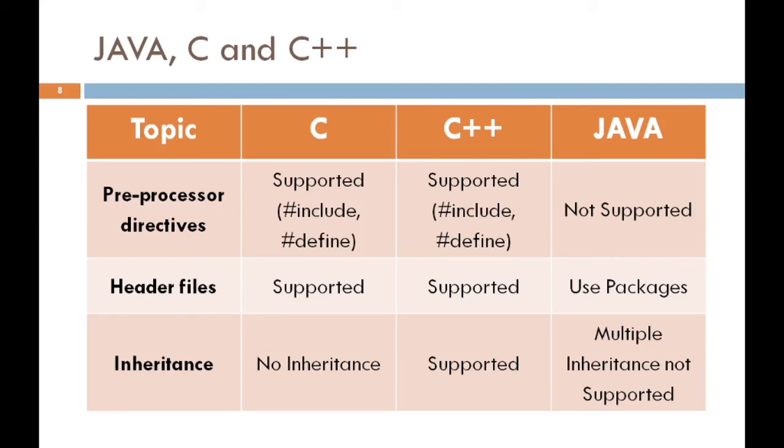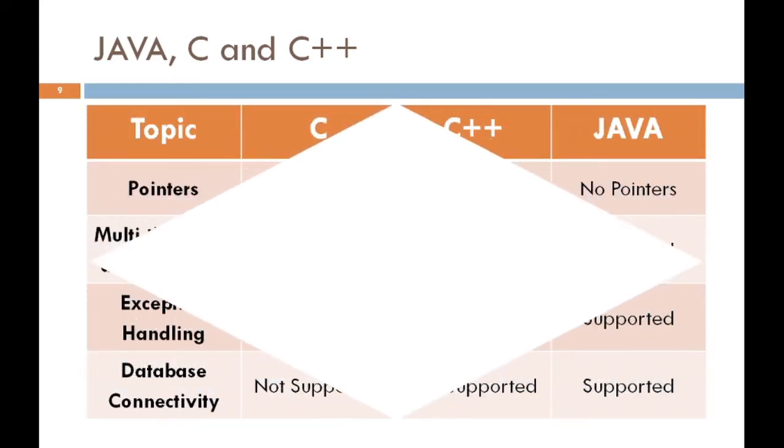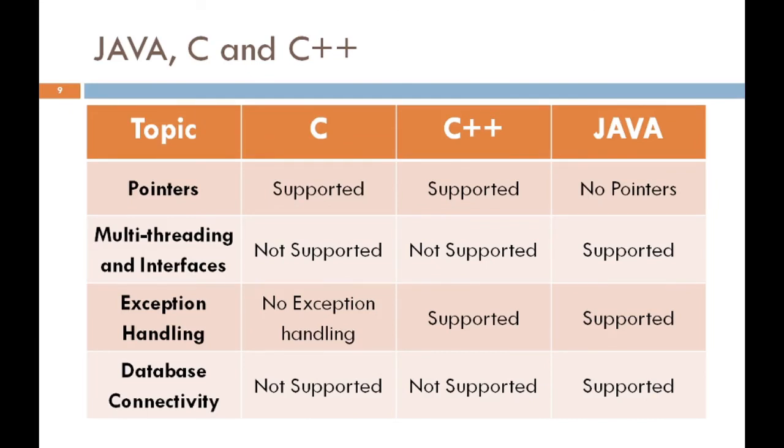Header files: C and C++ both support header files, but Java uses packages and the import keyword to import the packages. Inheritance: C does not support any type of inheritance. C++ supports inheritance. Java also supports inheritance, but Java does not support multiple inheritance, so we have to use interfaces to implement multiple inheritance in Java. Pointers: C and C++ both support pointers, which create complexity. Java does not support pointers and removes this limitation of C and C++.